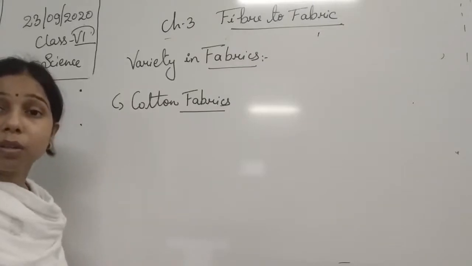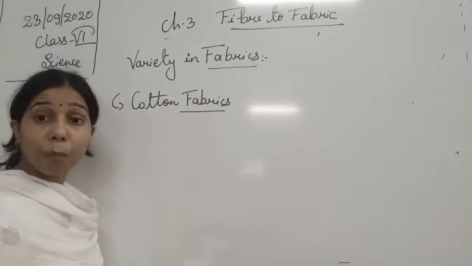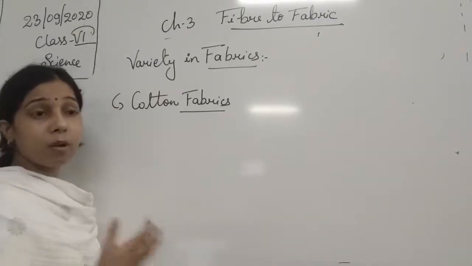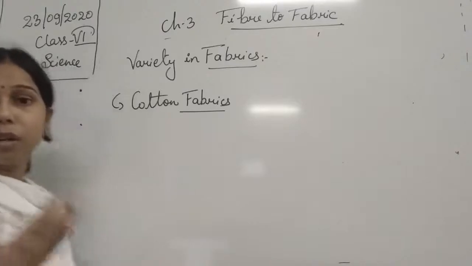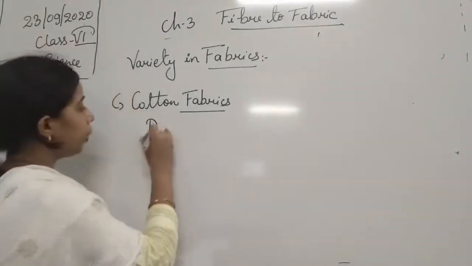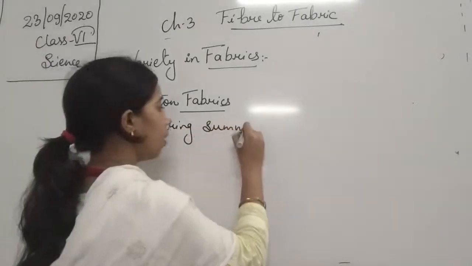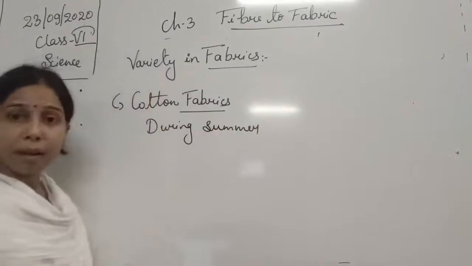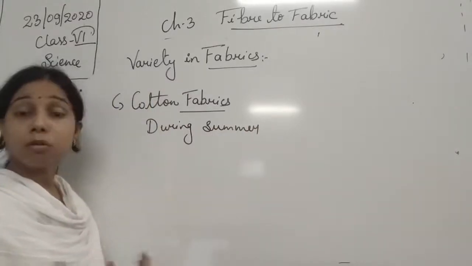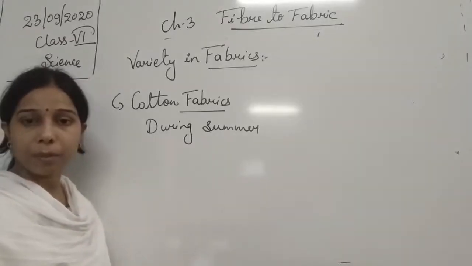We wear cotton fabrics in the summer because it helps in absorbing the sweat of the body, and it also helps to pass the air from outside through the fabric to the body.